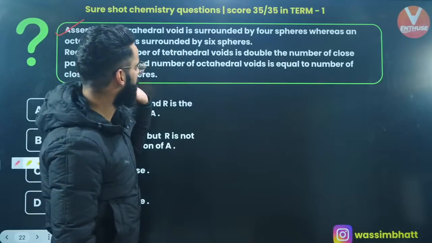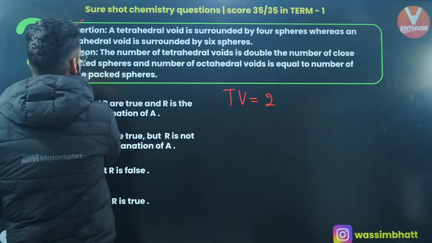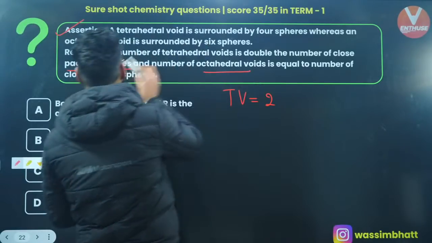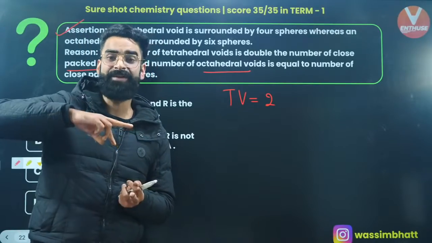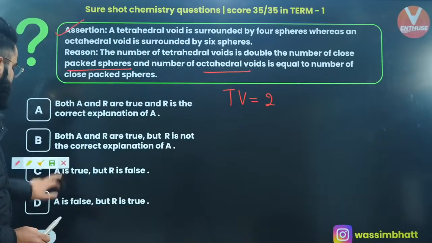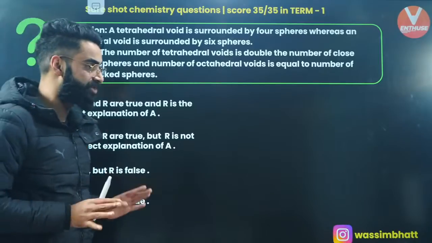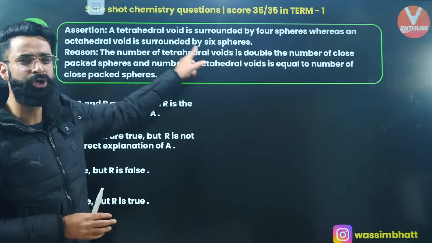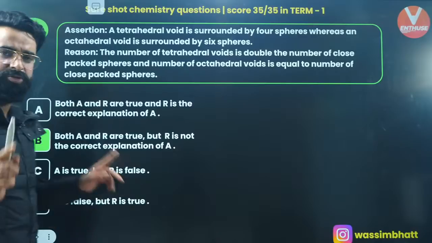Reason: the number of tetrahedral voids is double the number of close packed spheres, and the number of octahedral voids is equal to the number of close packed spheres. As I told you, whatever is the value of z, same is the number of octahedral voids. Whatever is the value of 2 times z, same is going to be the number of tetrahedral voids. So what is going to be the correct answer of this one, people? Your assertion is true, your reason is true, but the reason is not the correct explanation of your assertion. The reason has got nothing to do with the coordination number of tetrahedral and octahedral void. I'm sure this is again clear to you.